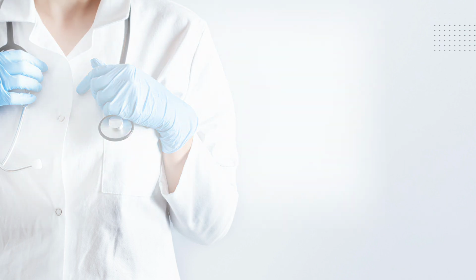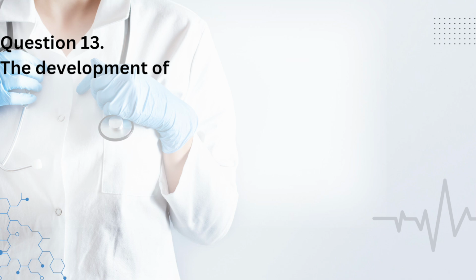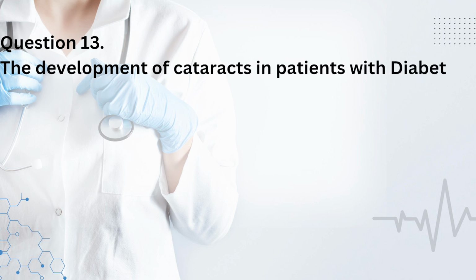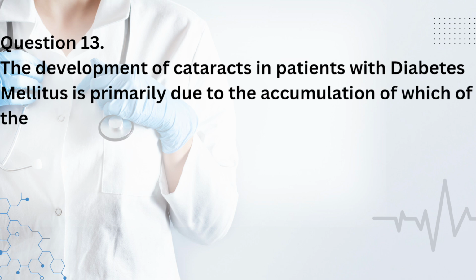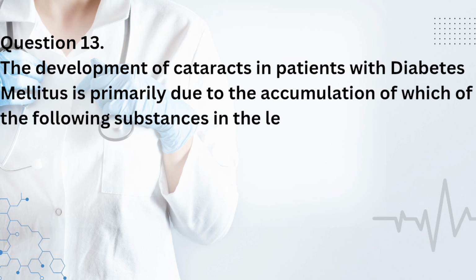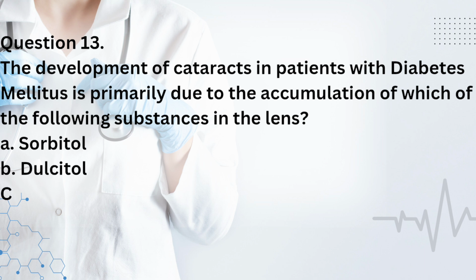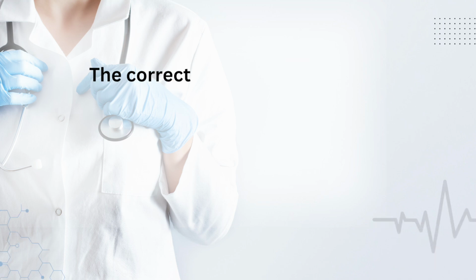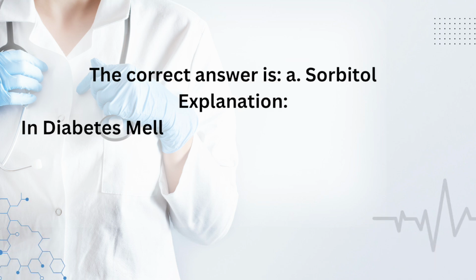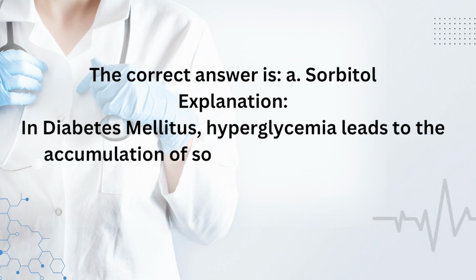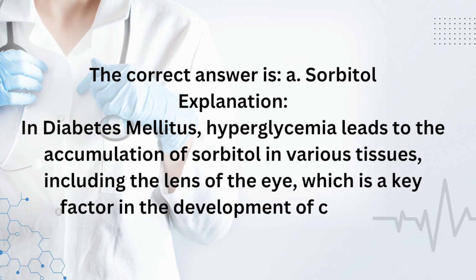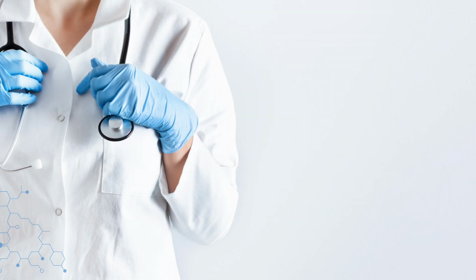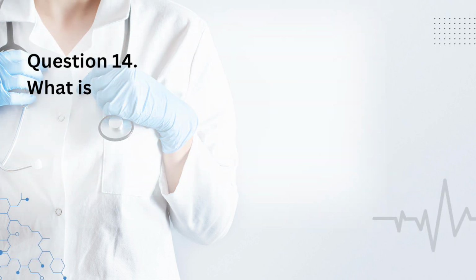or starvation. Question 13. The development of cataracts in patients with diabetes mellitus is primarily due to the accumulation of which of the following substances in the lens? A. Sorbitol. B. Dulcitol. C. Mannitol. D. Galactitol. The correct answer is A. Sorbitol. Explanation: in diabetes mellitus, hyperglycemia leads to the accumulation of sorbitol in various tissues, including the lens of the eye, which is a key factor in the development of cataracts.